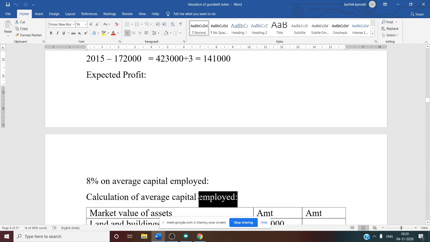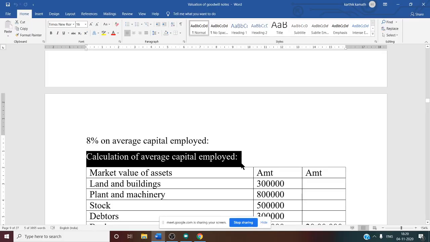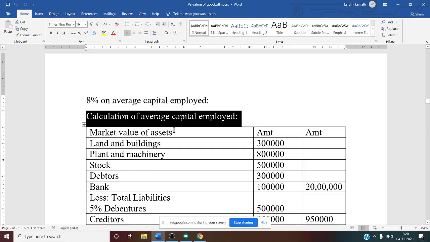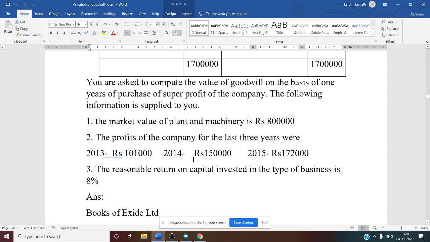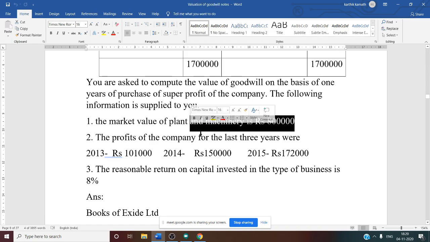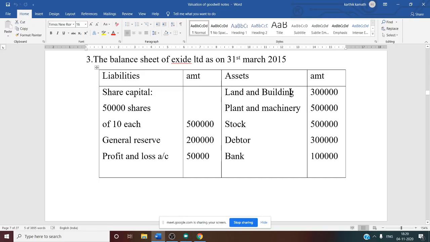Capital employed is net asset. So the first thing we need to determine is capital employed, then average capital employed. The main heading you need to write is calculation of average capital employed. That is nothing but the net asset method. First is the market value of assets. There are three columns: one is particulars and there are two amount columns. Now, market value of assets. What about plant and machinery? Plant and machinery is given in the adjustment as 8 lakh, which you are going to write. And what about other assets? Other assets are written as given in the balance sheet asset side.